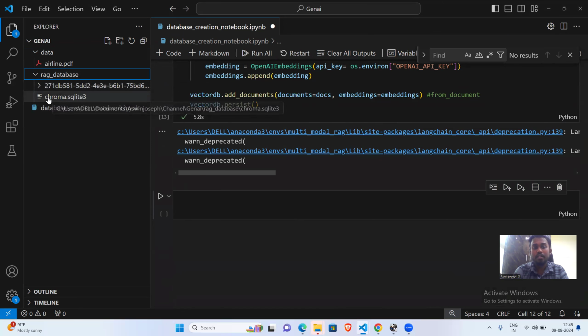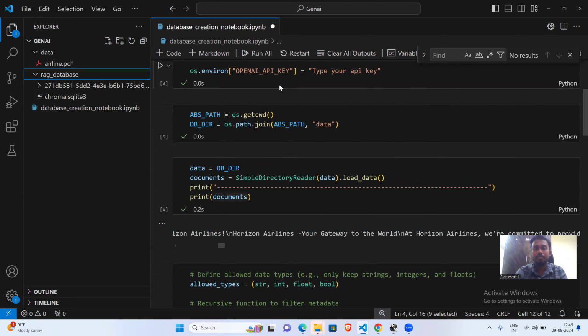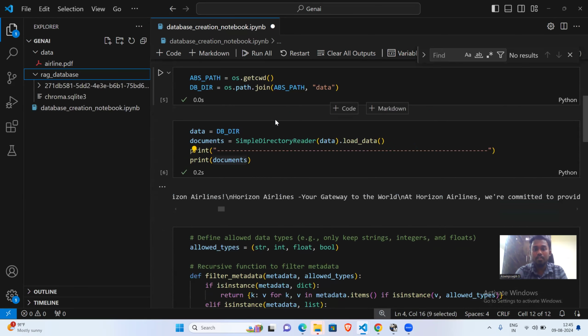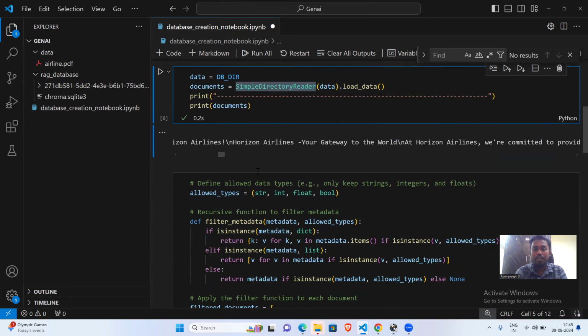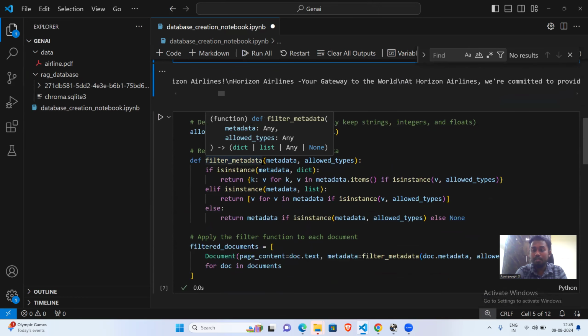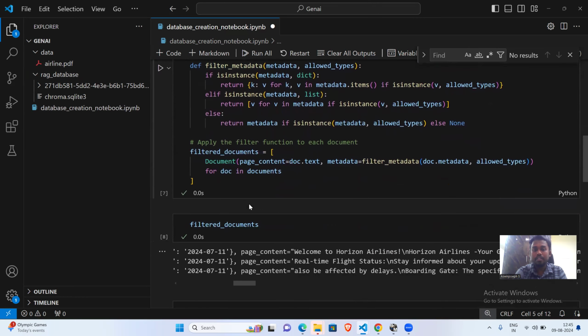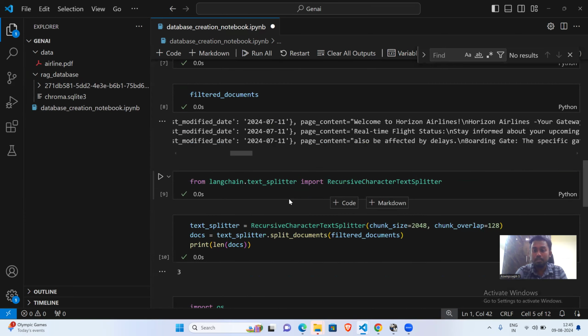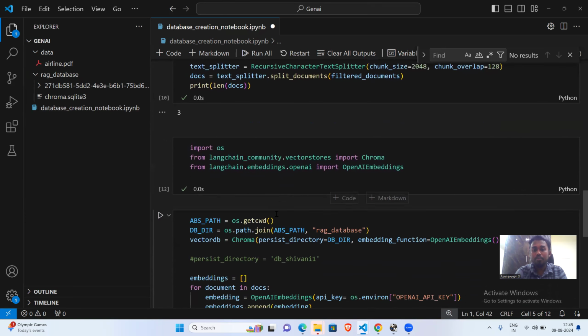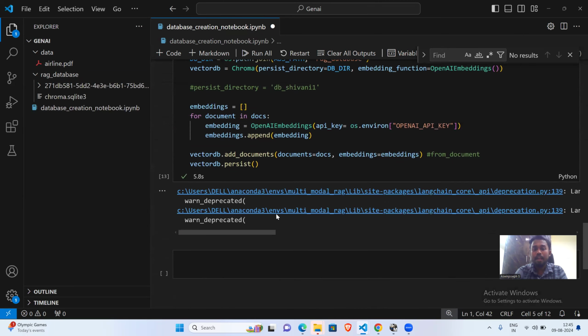So that's the first step you are going to do in this Gen AI part, in the RAG application. You read the PDF, filter the PDF of unwanted characters, split the PDF, and after splitting you embed it, and after embedding you add it inside the vector database. So this is the first step.